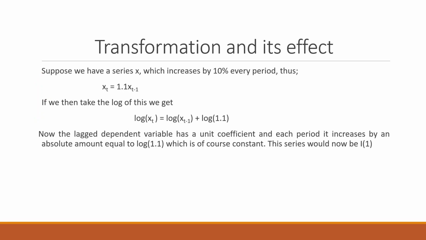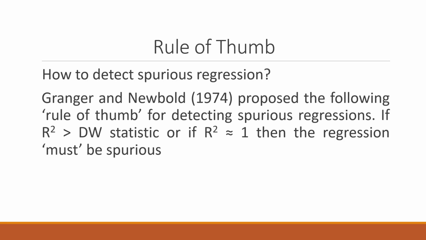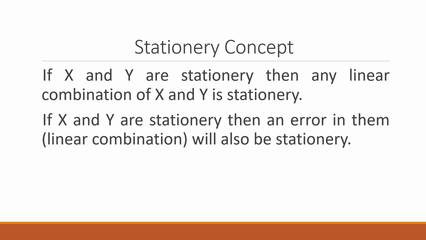To make the series stationary, there are two methods. One is to take the log transformation, and another is the first difference. How to identify that this is a spurious regression? Granger and Newbold in 1975 proposed that if R square is greater than Durbin-Watson, or if R square is very near to 1, then the regression must be spurious.